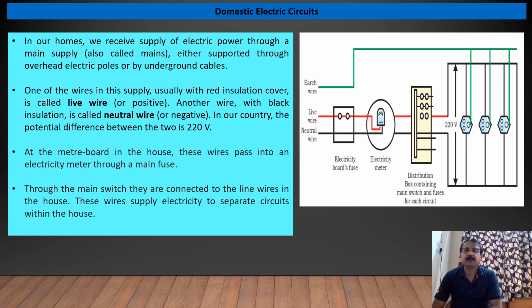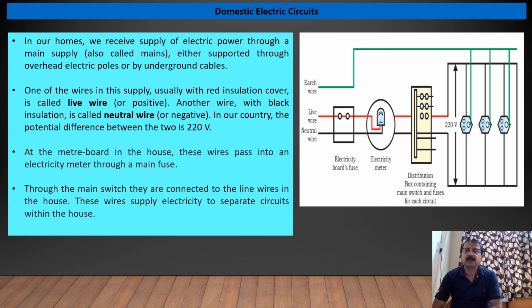Now we will study domestic electric circuits. In our homes, we receive electric power through a main supply, either supported through overhead electric poles or by underground cables. One of the wires in this supply coming to the home is red and another is black.